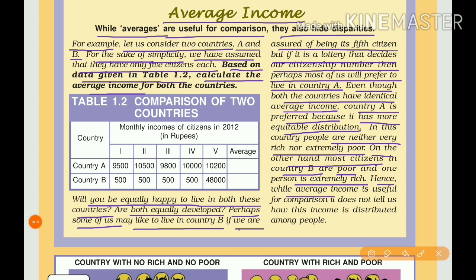Hence, while average income is useful for comparison, it does not tell us how this income is distributed among people. Yes, average income is a useful comparison of one country to another, whether it is developed or underdeveloped, but it does not tell us how income is distributed among the people. If it is concentrated among a few rich persons, that country is not a developed country. So the distribution of income should also be equitable.